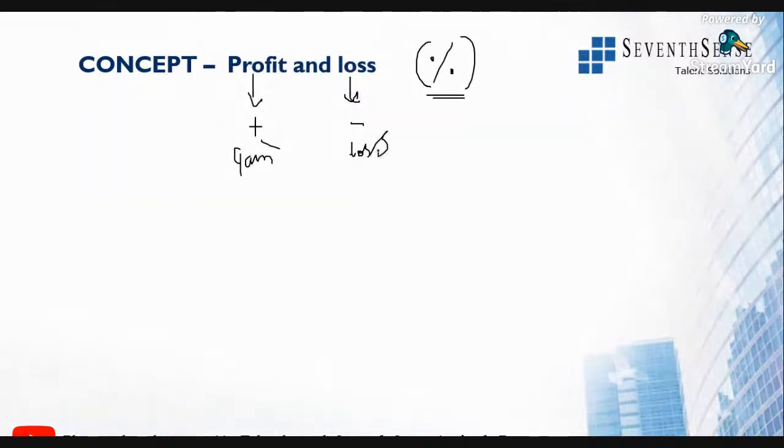Profit or loss will always be in terms of money. So profit and loss is always dealt with the part of money, and most of the questions will be related to money as well as percentages.